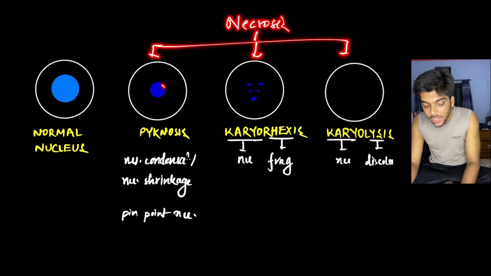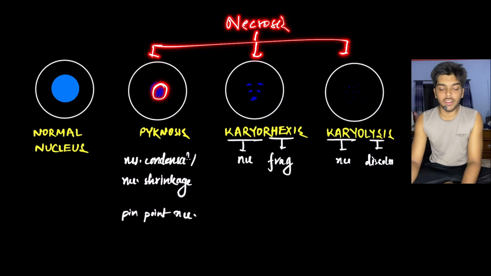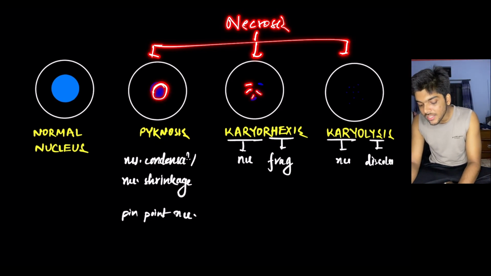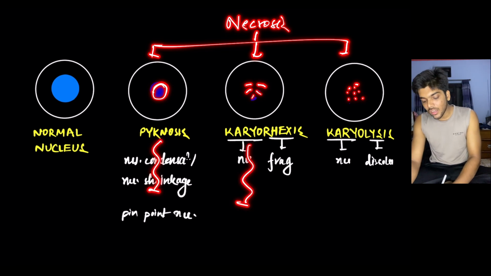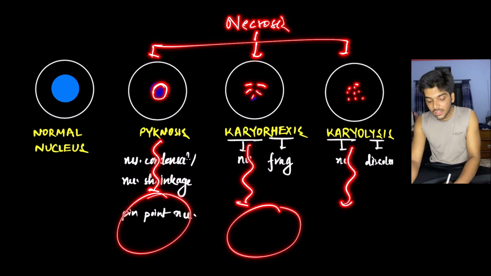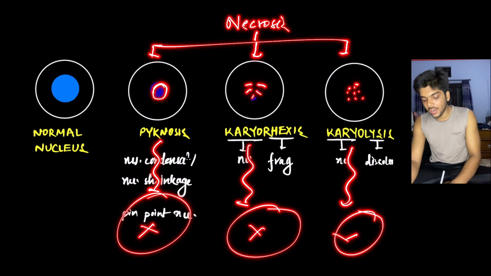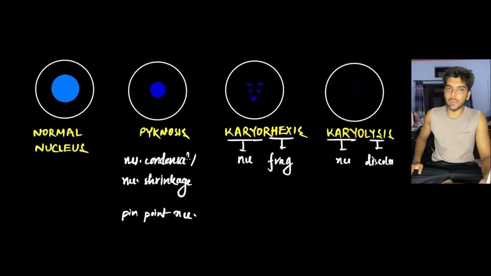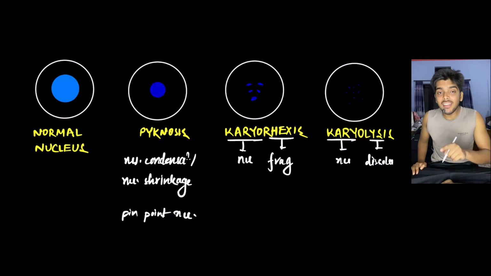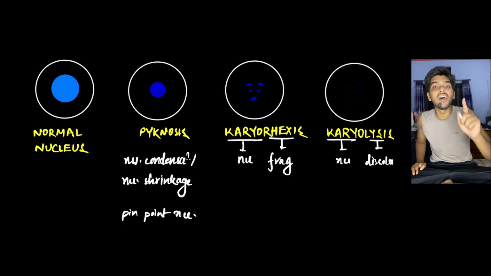You can either see pycnosis, where there is condensation of the nucleus, or karyorrhexis, where there is fragmentation of the nucleus, or karyolysis, where there is dissolution of the nucleus. Be it pycnosis, karyorrhexis, or karyolysis, eventually the nucleus gets completely destroyed. And with that, we are done with the morphological changes seen in an irreversibly injured cell when it follows the pathway of necrosis.